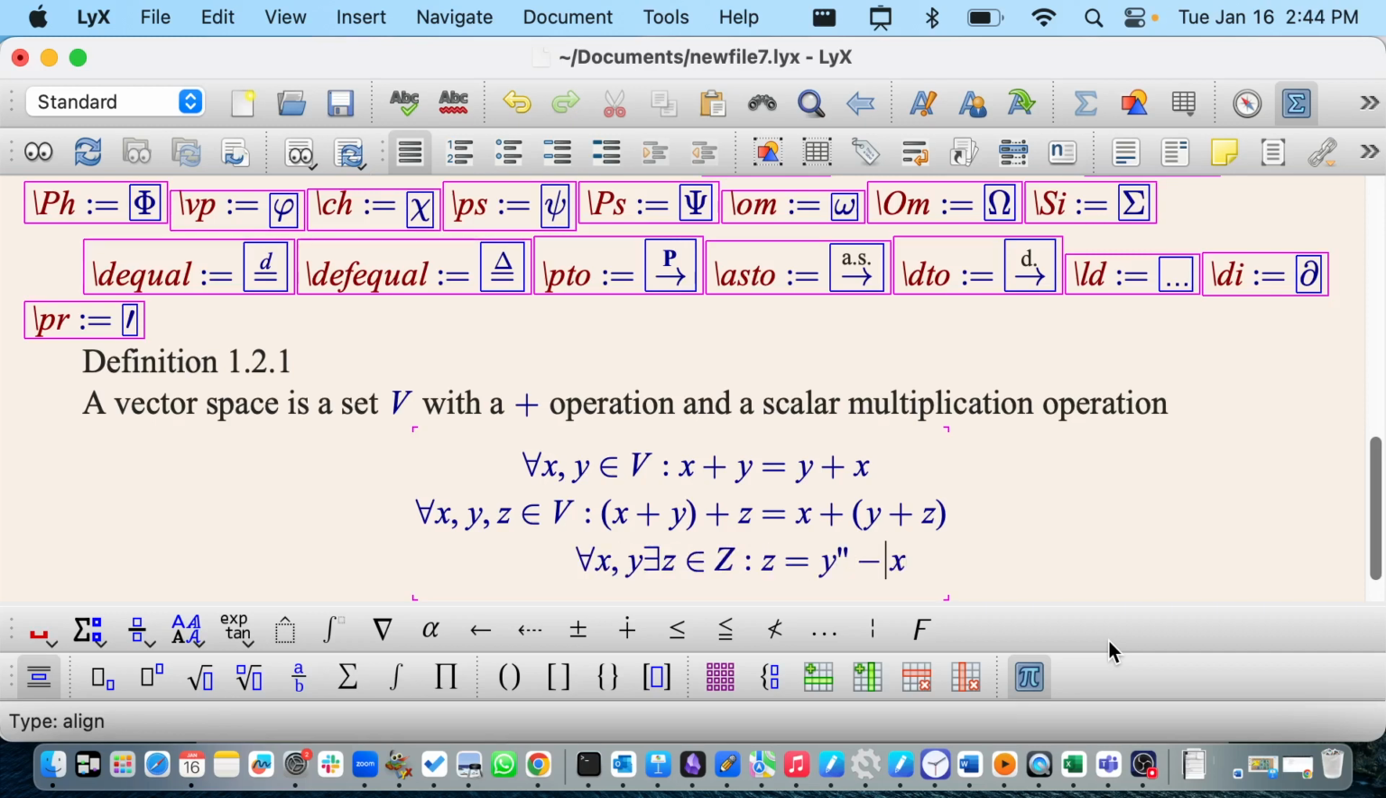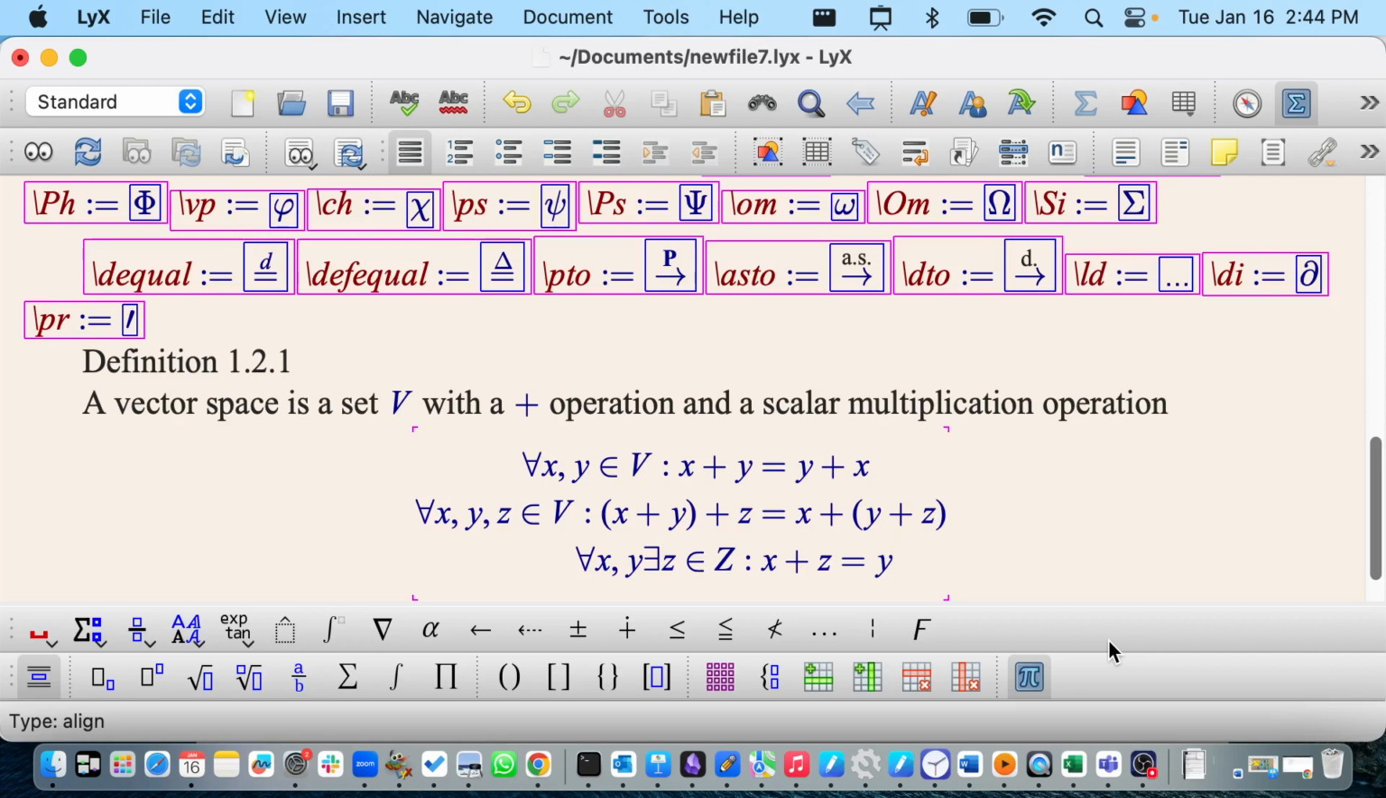And I'm putting minus in quotes because minus is not technically defined, right? So what could it possibly mean that z equals y minus x? What it actually means is that you rearrange the equation so that x plus z equals y. So if you give me an x and a y, I must be able to find a z so that x plus z equals y. That vector z is also known as the vector y minus x.